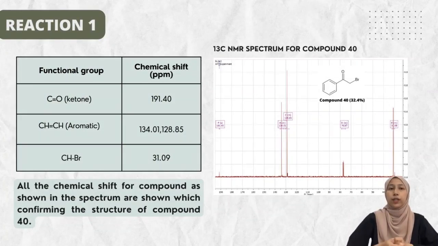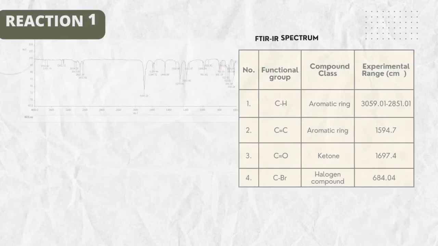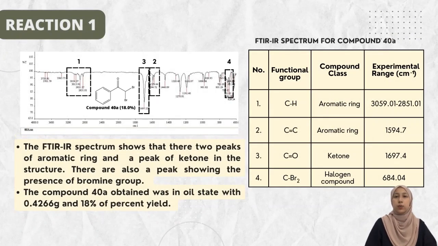Next, for the carbon NMR spectrum, all the chemical shifts for the compound are shown in the spectrum, which confirms the structure of compound 40. After that, the same analysis was carried out to analyze compound 40A. From the FTIR spectrum, there are 2 peaks of the aromatic ring and a peak of ketone in the structure. There is also a peak showing the presence of the bromine group. Compound 40A obtained was also in oil state with a mass of 0.4266 gram and 18% yield.